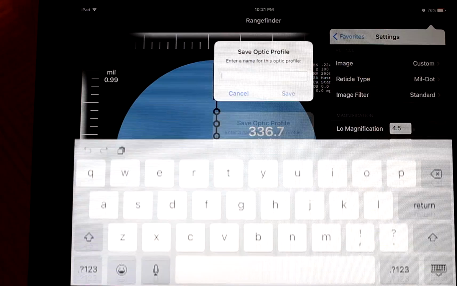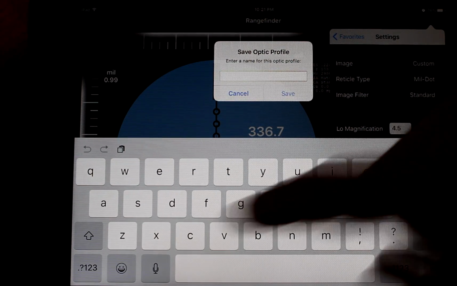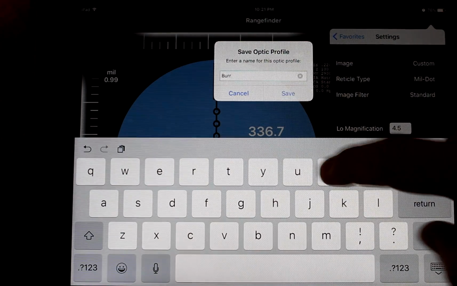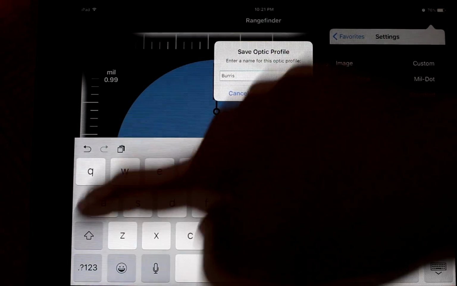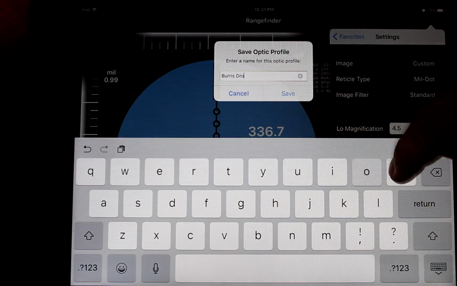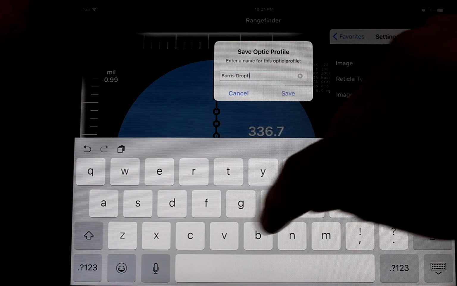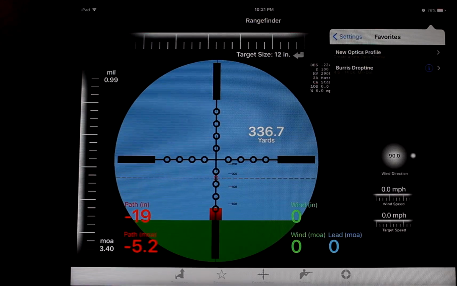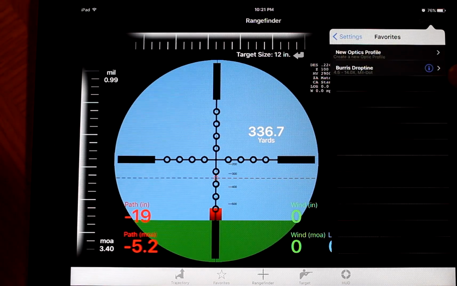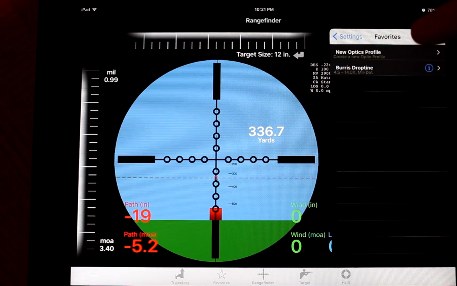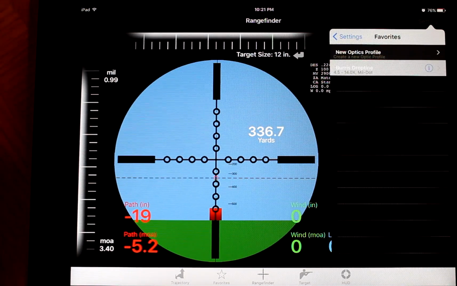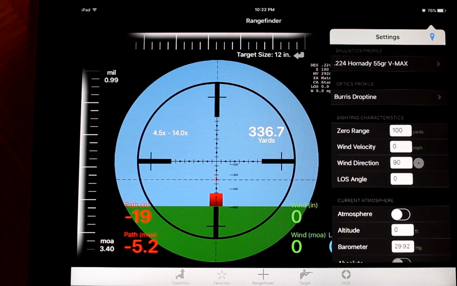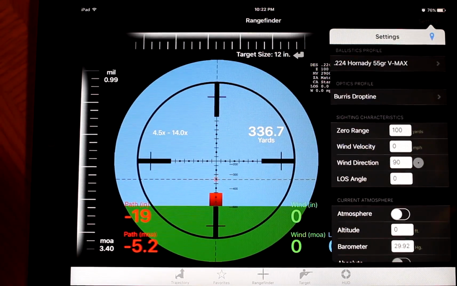Save your profile. Give it a name. So, Burris drop time. Save. Okay. Overwrote the one that I had there, which is fine. All the same settings are there. I'm going to load that. And there you go. So now that reticle is in there.